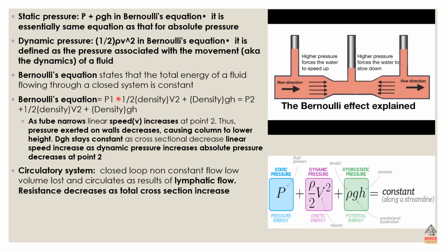So Bernoulli's equation, what is it really? It states that the total energy of a fluid flowing through a closed system is constant.